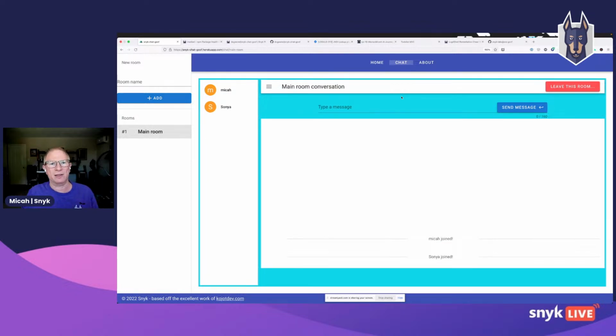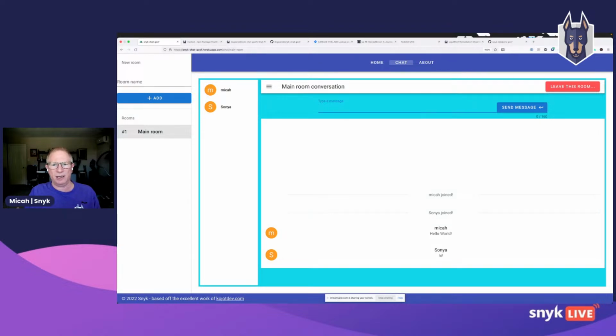And we have this nice chat interface. Okay, fair enough. And we can just start typing here, pretty typical, straightforward chat. Sonia's going to see this. I'm going to see what she types because we're dealing with WebSockets. So pretty good. Nice modern stack app. It's deployed to Heroku. I'm going to have to change it pretty soon. RIP Heroku free tier, but I'll get to that at some point.